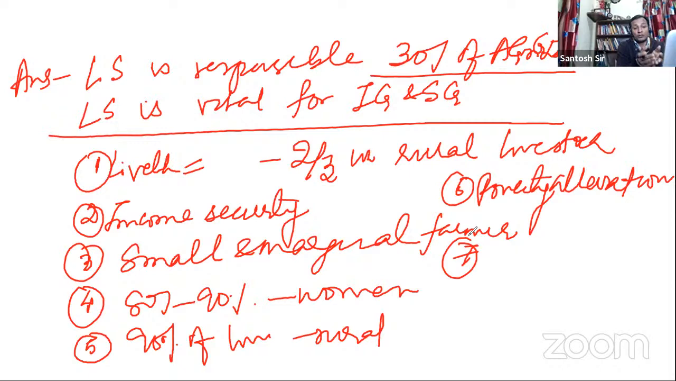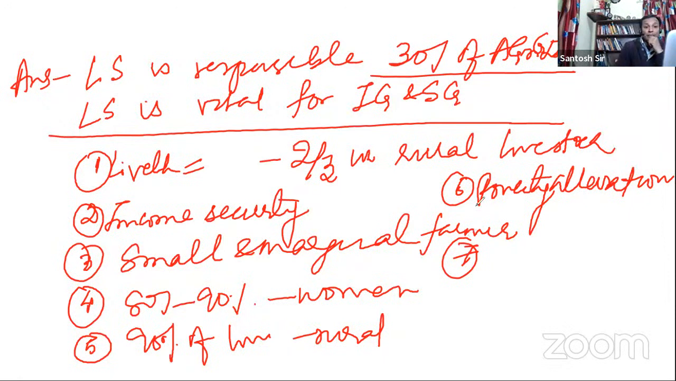We can talk about. So we have talked about livelihood. We have talked about income security. We have talked about small and marginal farmers. We have talked about women. We have talked about rural people. We have talked about scheduled tribe and scheduled caste. We see that most of the people who are engaged are from these sections and minority sections only. So it has huge significance for inclusive growth.